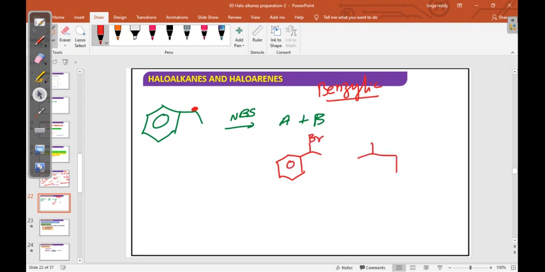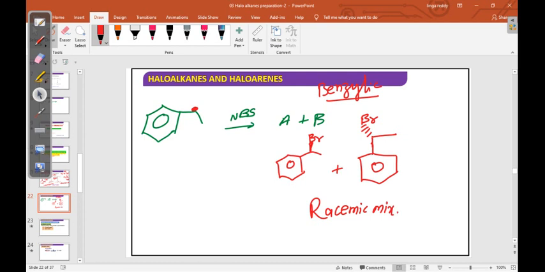The second compound also has the same bromine, but one is front side attacking and one is back side attacking. So these two compounds are different. These are also known as a racemic mixture.